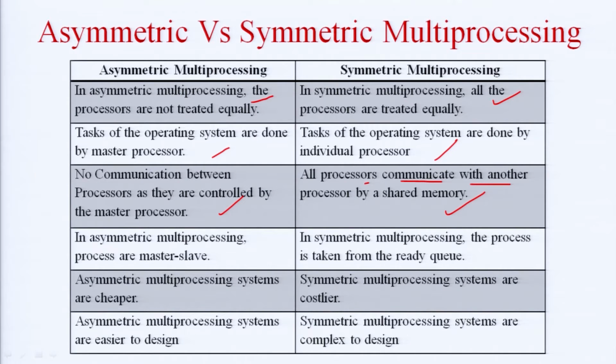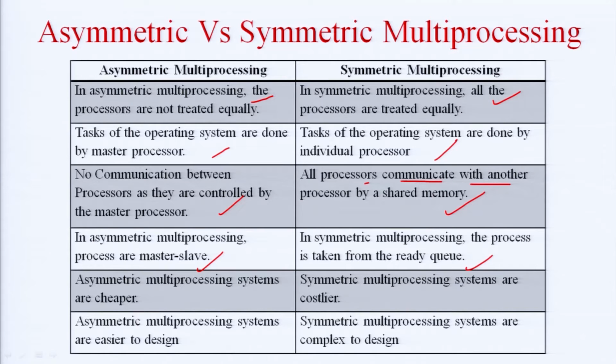In asymmetric multiprocessing, the processes are master slave, and in symmetric multiprocessing, the process is taken from the ready queue. So, in case of asymmetric multiprocessing, there is always a slave and master relationship. So, the processes are executed in that way only. The master CPU is the controlling device and all other CPU devices are being controlled just like the slaves. In symmetric multiprocessing, the process is taken from the ready queue. So, there is a ready queue and all the processes are uploaded there, and all the CPUs access that ready queue equally and access the particular process for execution.